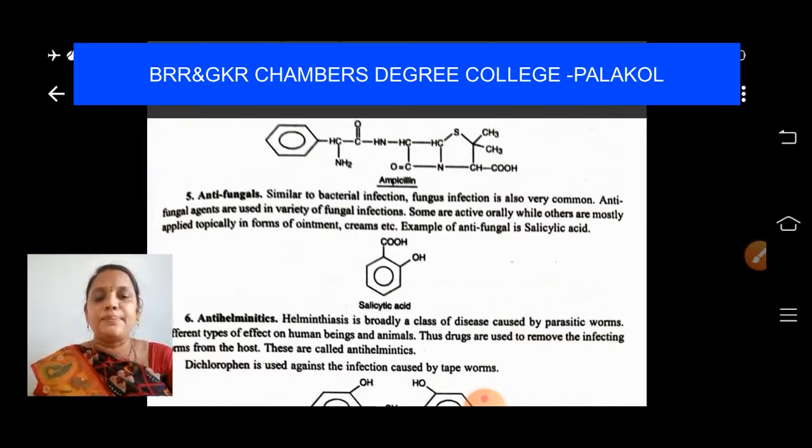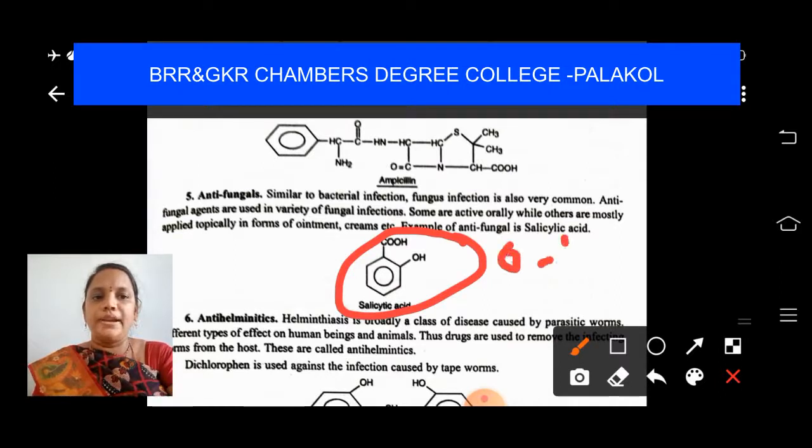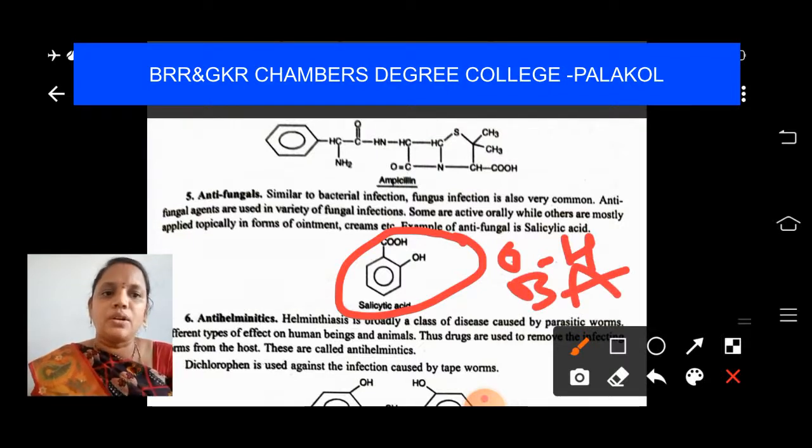The antifungal example I have given is salicylic acid. If you see here, salicylic acid has a benzene ring with COOH and OH. We can also call it orthohydroxybenzoic acid.